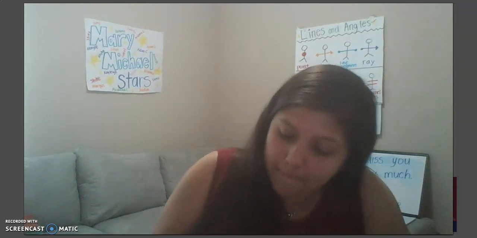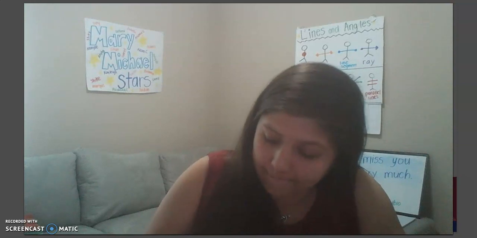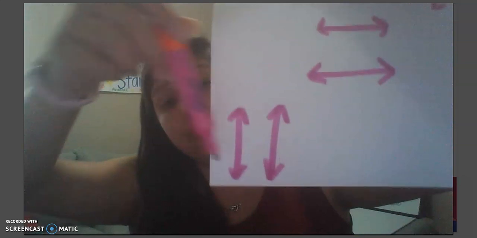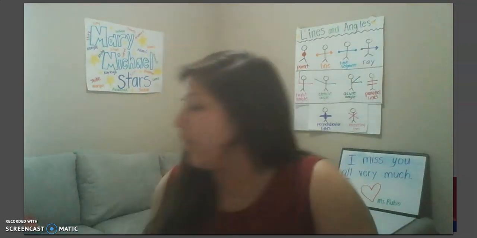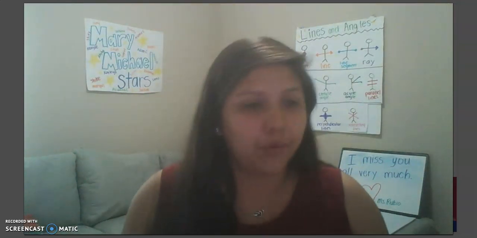Let me show you up and down really quick. If you continue to draw these two lines all the way up, they will never intersect, meaning they will never touch. Those are parallel lines. Let's look at a different type.